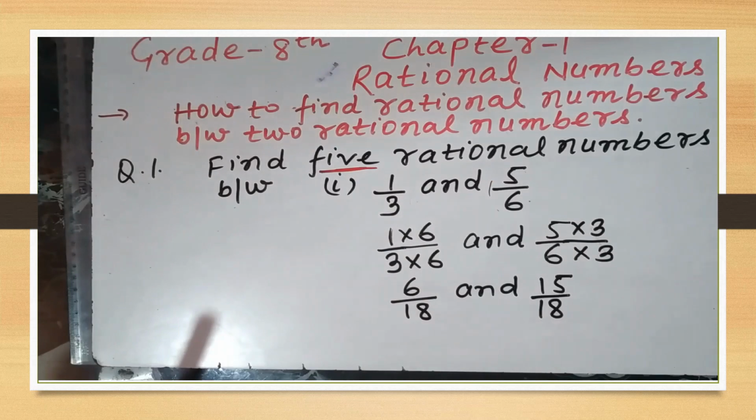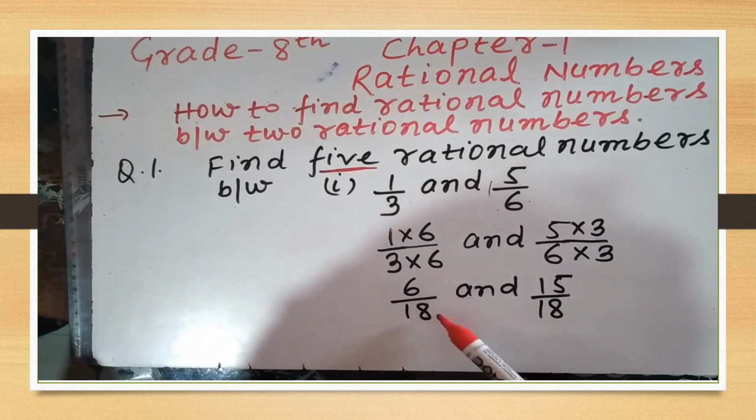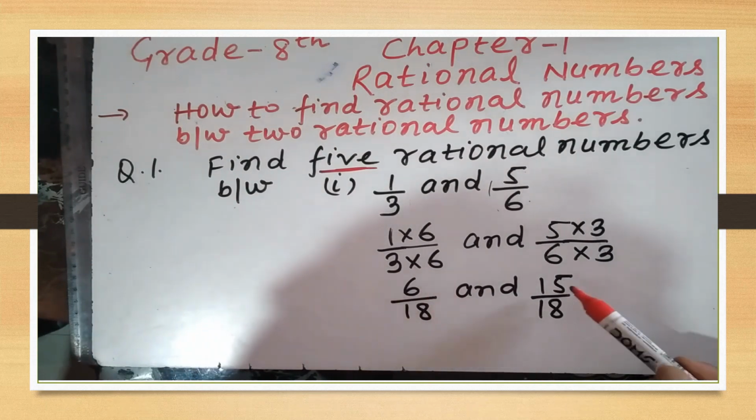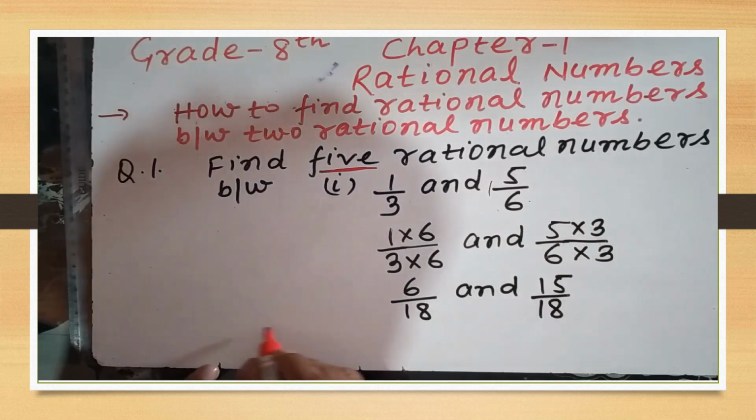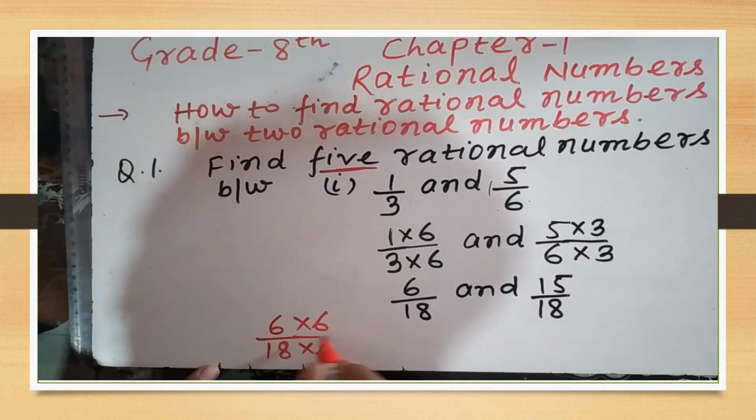So we will take one number ahead of 5. Ahead of 5 is what? 6. And we will multiply this rational number, numerator and denominator, by 6. And this other rational number also by 6. Like 6 by 18, this will be multiplied by 6. This one also multiplied by 6.